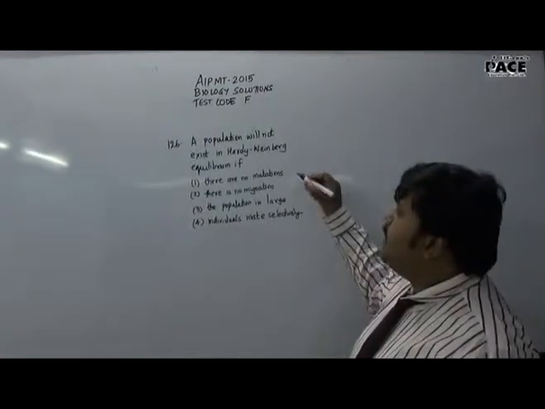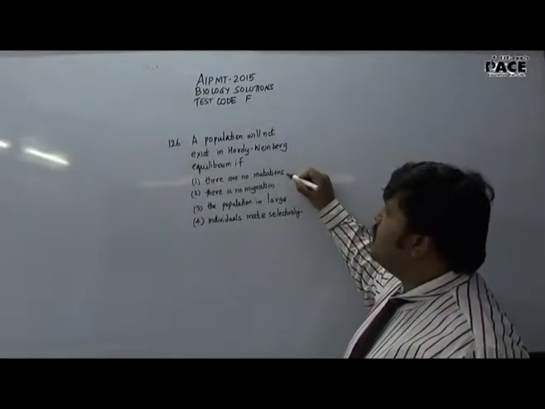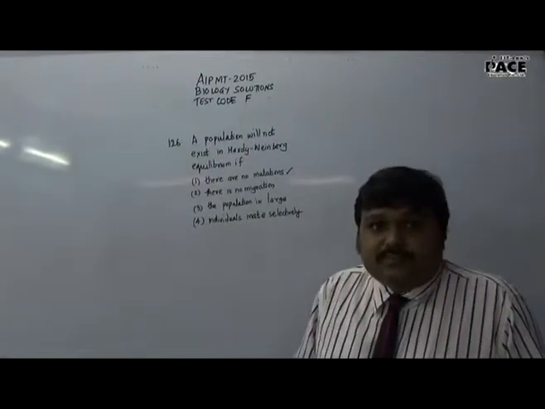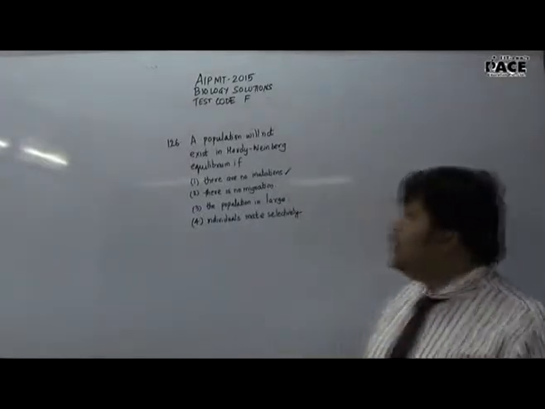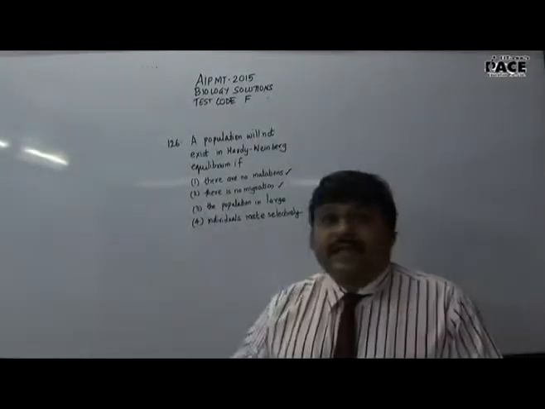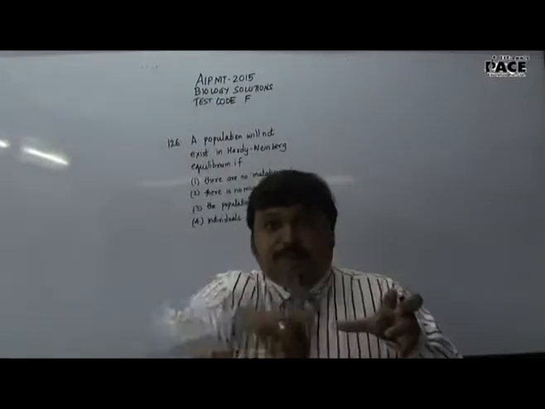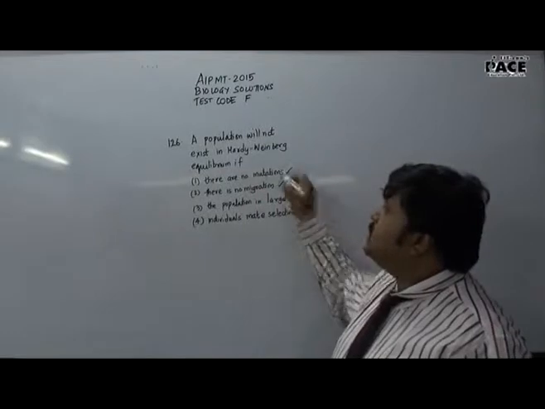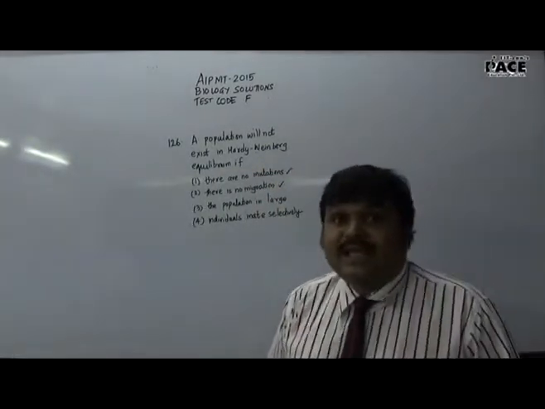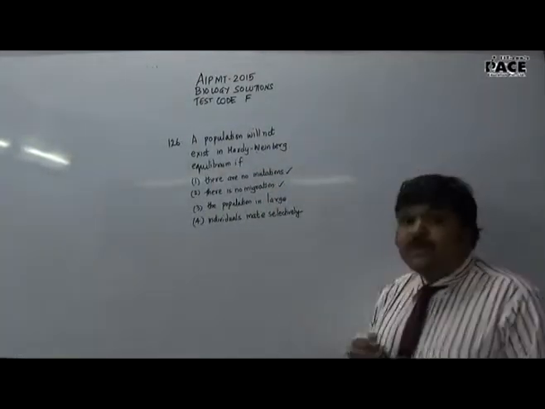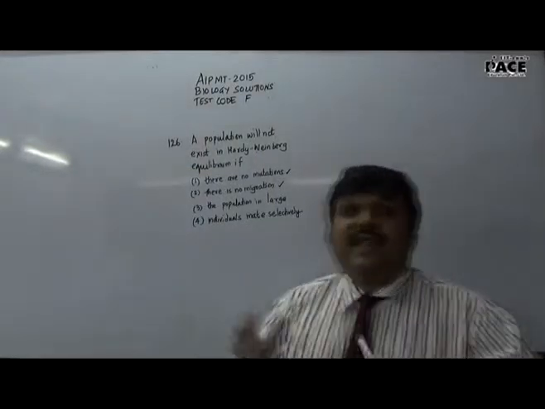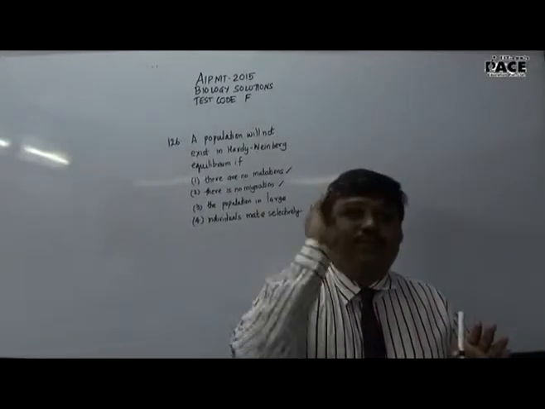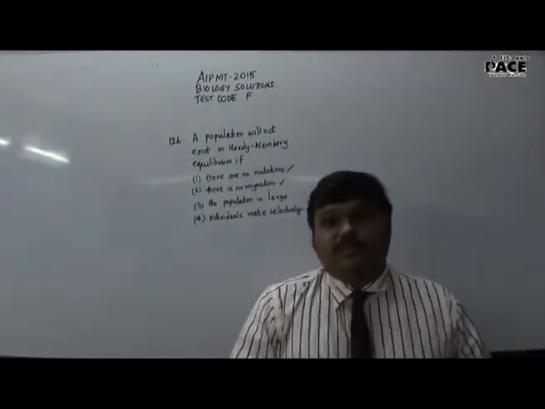Now if there are no mutations, then Hardy-Weinberg equilibrium will exist, because the genes will not change. If there is no migration, then people or genes from one population are not going to the other population. That means if there is no migration, Hardy-Weinberg equilibrium will exist. If the population is large, it allows random mating. Random mating means mating without any prejudice, without any direction.